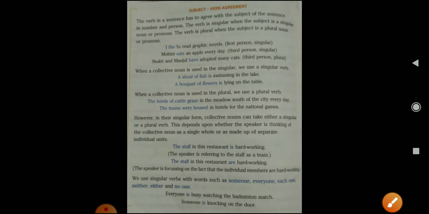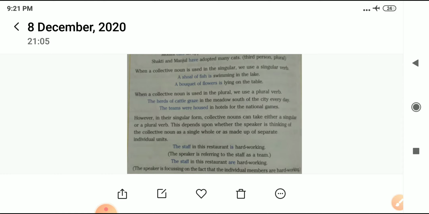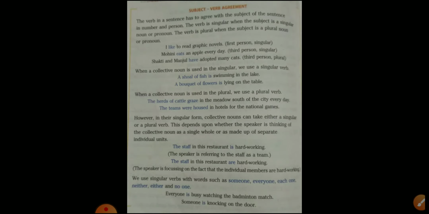The next topic is subject verb agreement. In short, you can call it concord. Now what is meant by subject verb agreement? See here, a verb in a sentence has to agree with the subject of the sentence in number and person. The verb is singular when the subject is singular. If the subject of your sentence is singular, you must use the singular verb only. If the subject is plural, you must use the plural verb. That is what subject verb agreement means.